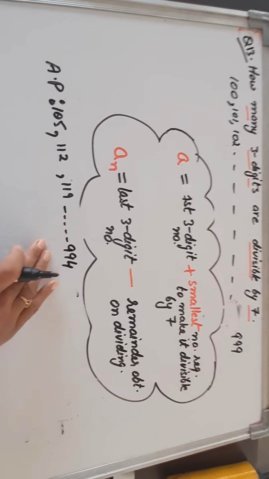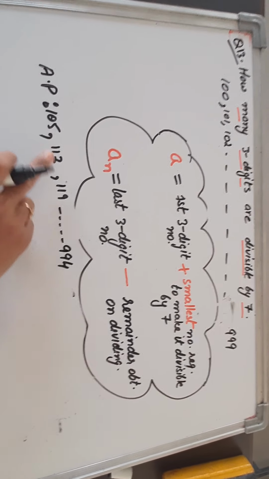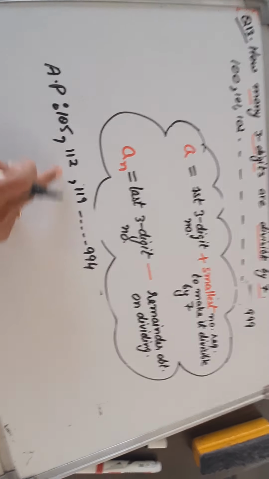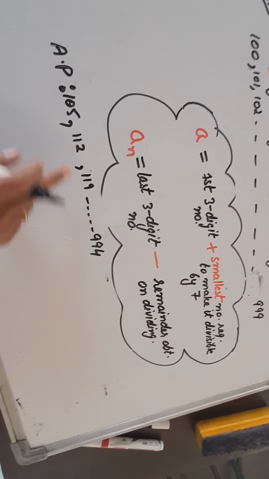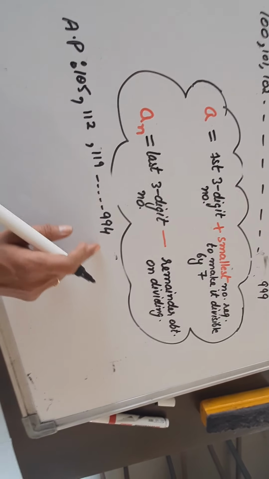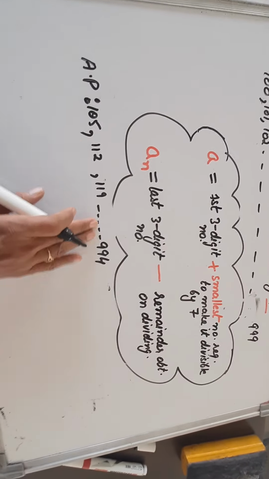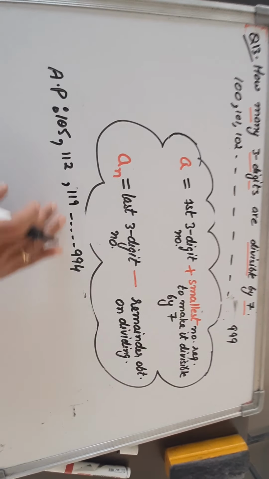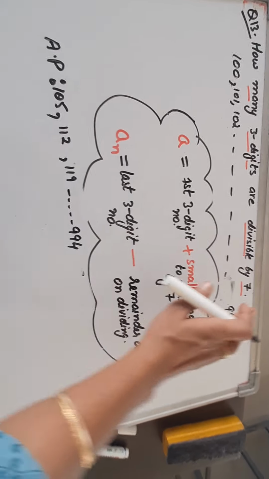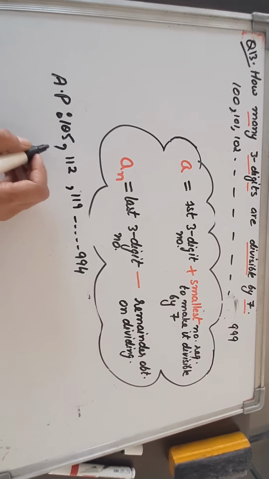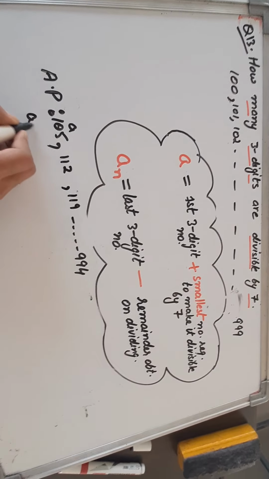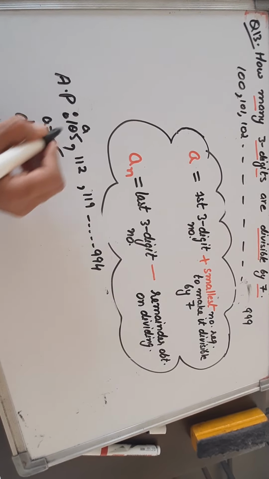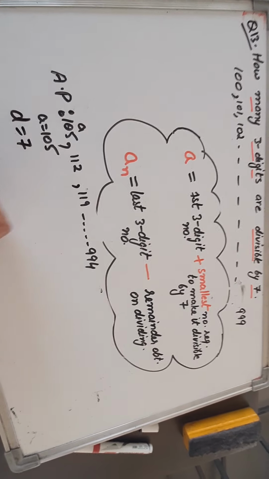So now let us start question number 13, because now we have the AP. They are asking how many 3-digit numbers are divisible by 7. It is quite difficult to count the number of 3-digit numbers which are divisible by 7, so we will use AP. So A is 105 and D is 112 minus 105, that is 7.